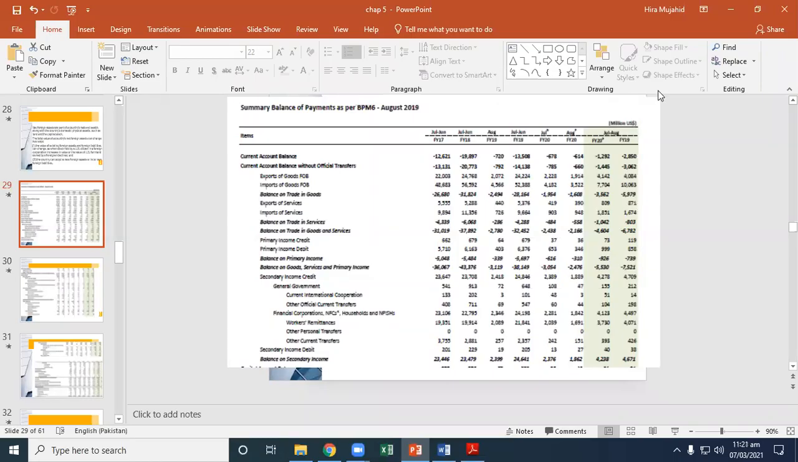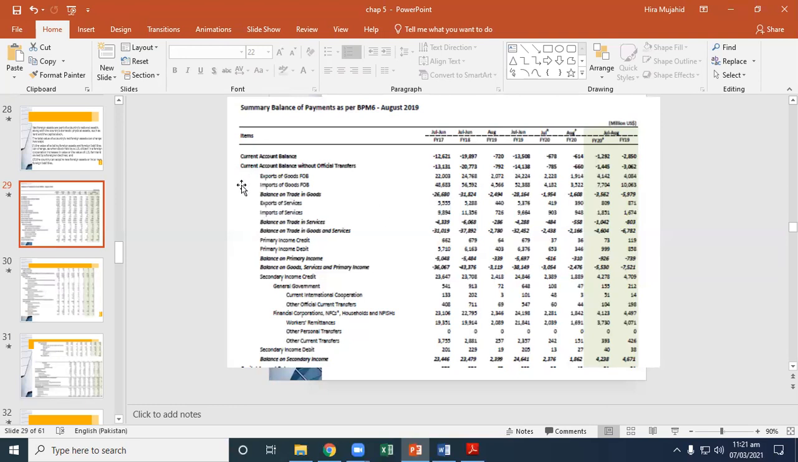I'm discussing the summary of balance of payments of Pakistan, which is reported by the State Bank of Pakistan. You can see the current account balances: export, import, and the current account balance on trading goods. How could you get the balance? If you subtract these values, export minus import, you will get this value.